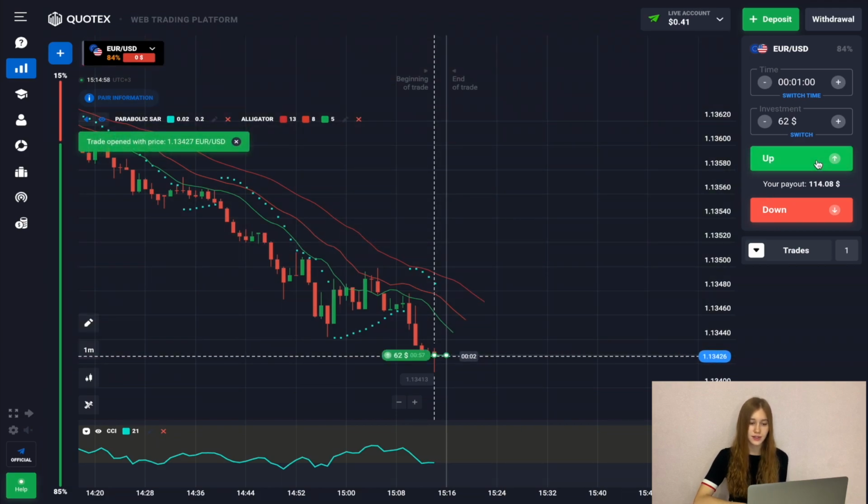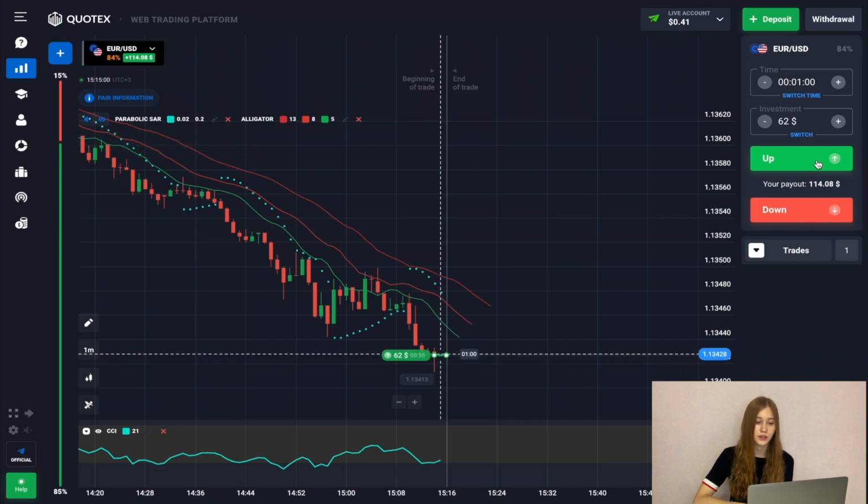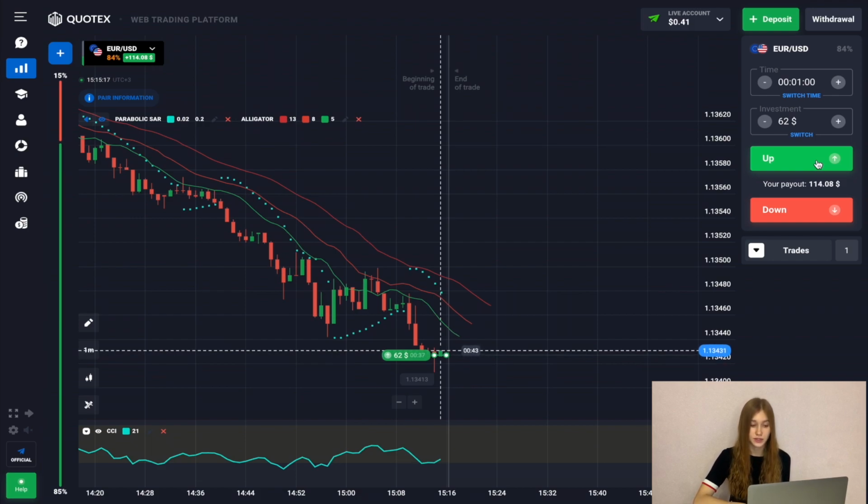Here we see that it's possible to open our trade to increase the price, since it reached the support level from where the price bounced up. From this state, the trend was dominated by a downward one.